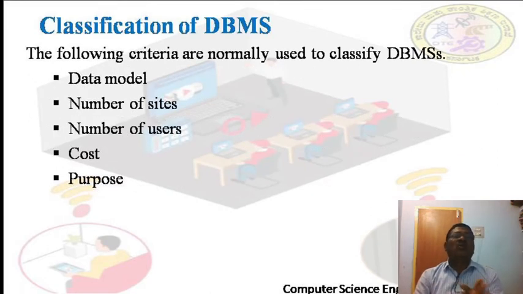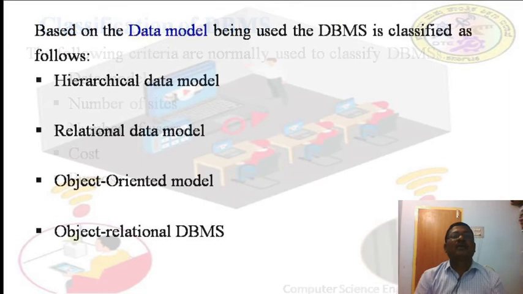Okay. Now we will discuss classification of DBMS. Here, how are we going to classify the DBMS? What criteria are we going to use for classifying the DBMS? See here, the following criteria are normally used to classify DBMS: based on data model, based on number of sites, based on number of users, based on cost, and based on purpose, for which purpose you are going to use it.